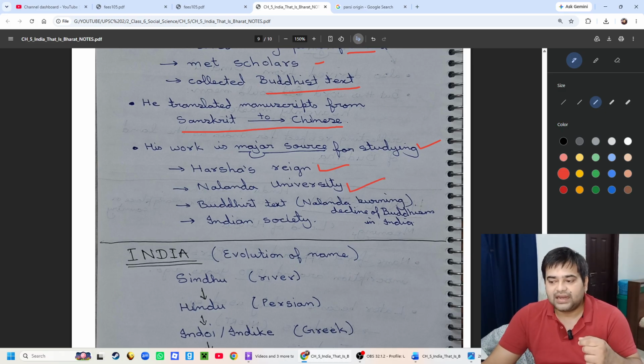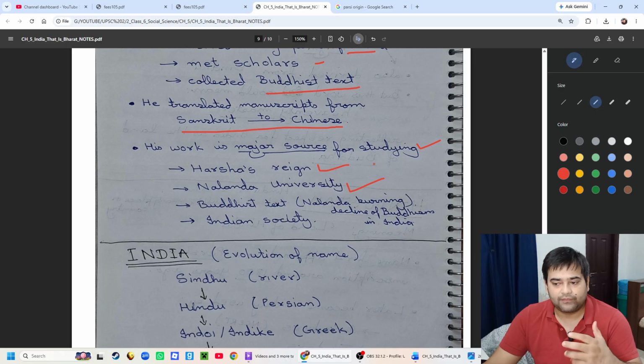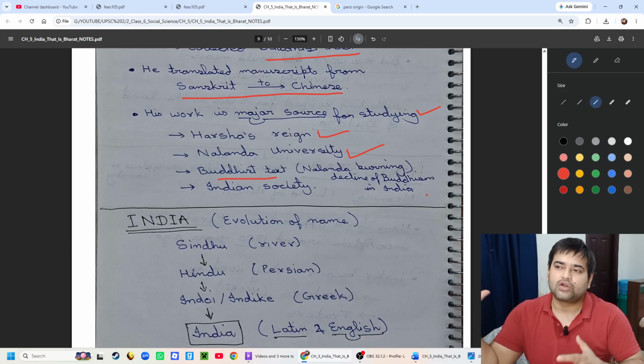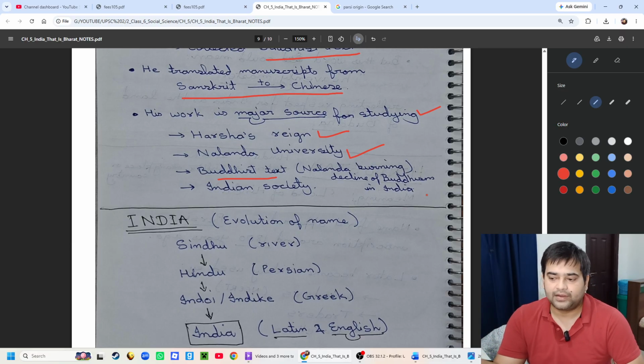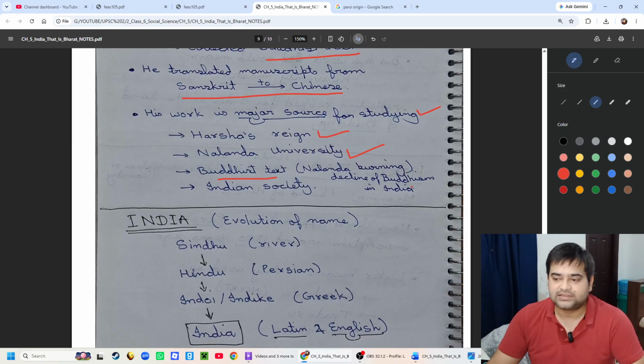Plus, to study Nalanda University, how people used to study there and what the structure was, we get it from his writing. His work is also a source for Buddhist texts, because after Nalanda burning and the decline of Buddhism in India, most of the Buddhist texts were lost in India. So for many of the surviving Buddhist texts we can credit Huansang.